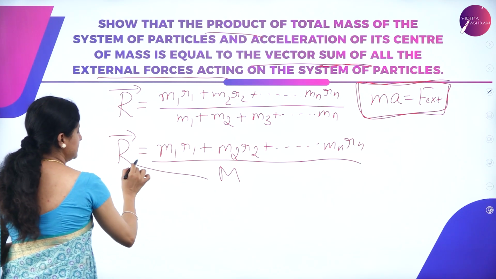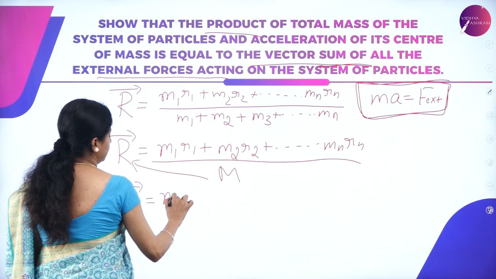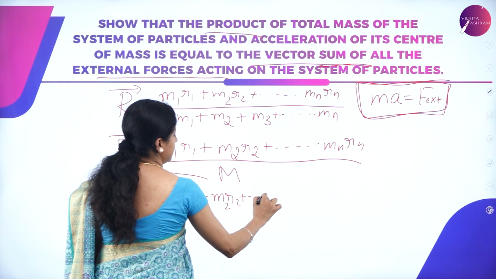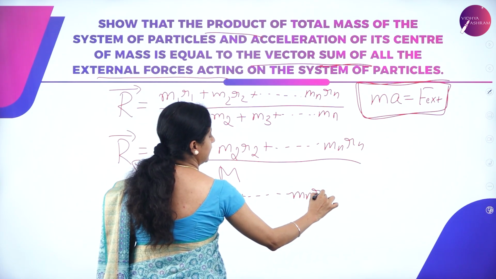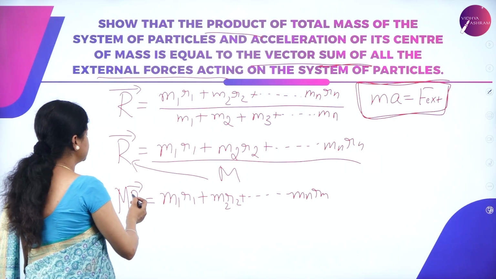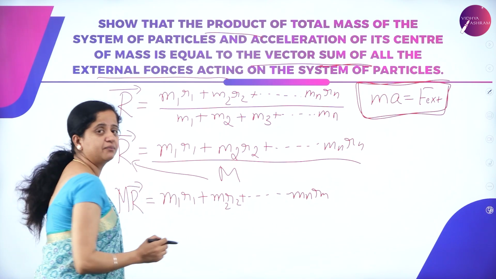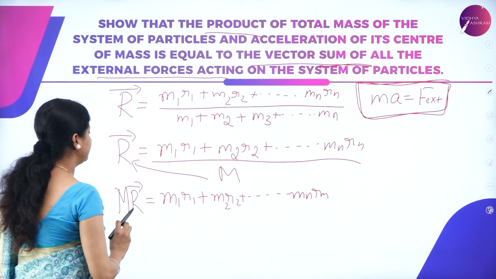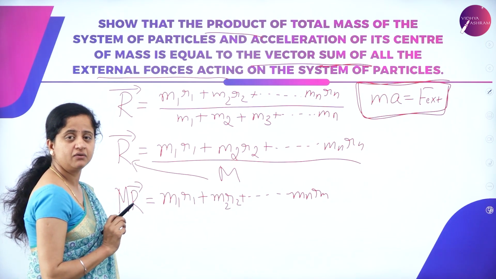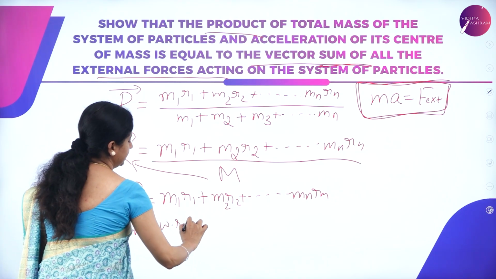So we can multiply this with R and write it as MR is equal to m1 r1 plus m2 r2 plus and so on up to mn rn. Here M is the total mass of the system we considered and R gives the position vector. m1, m2, m3 and so on up to mn are the masses of the individual particles. r1, r2, r3 and so on are the distances of separation. Now let us differentiate this above equation with respect to time.